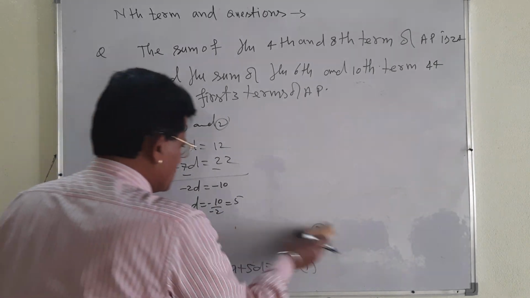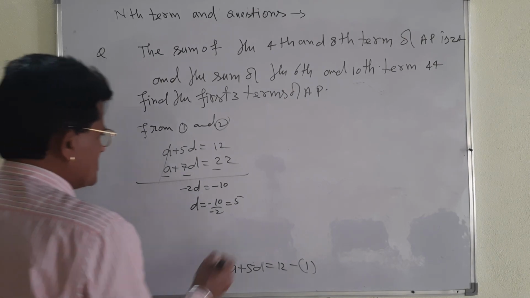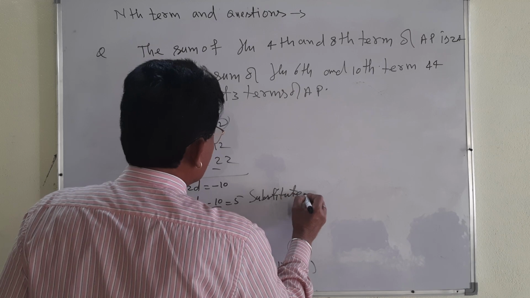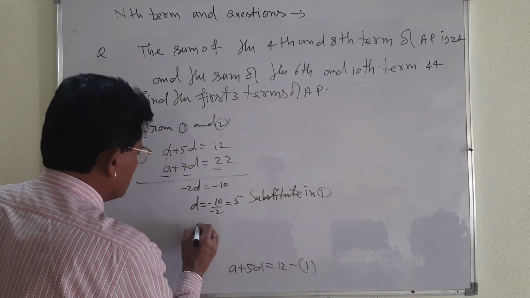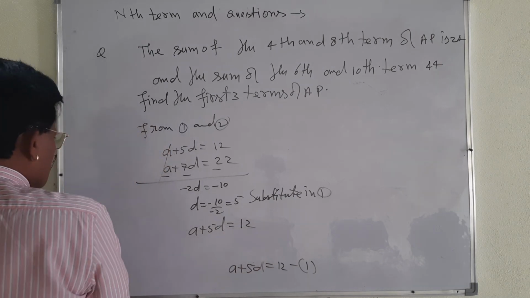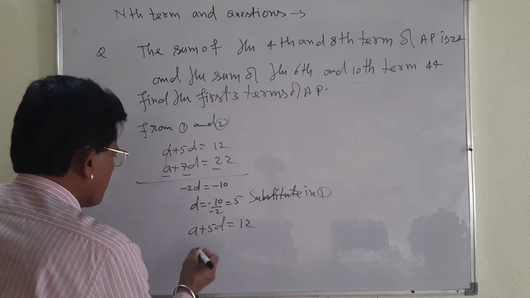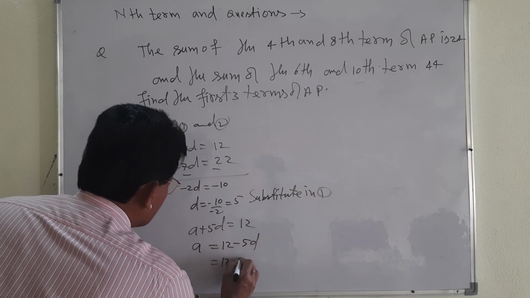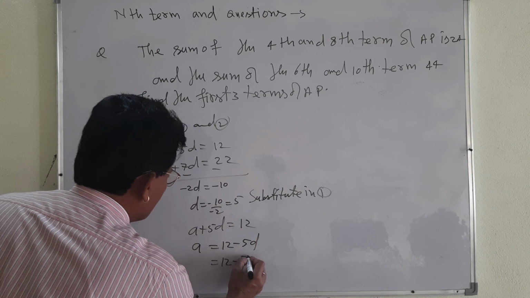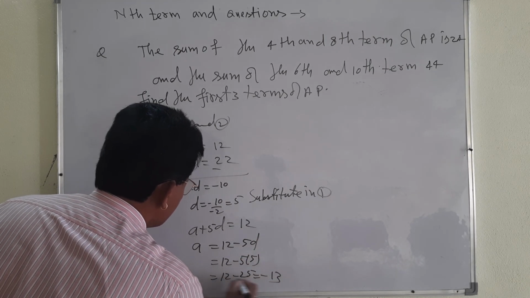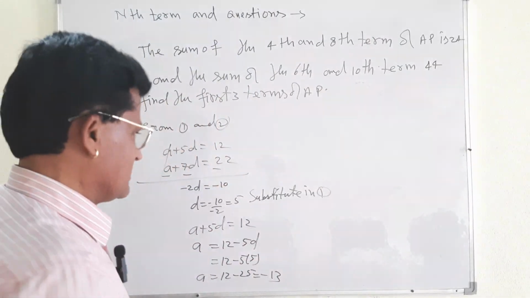And using first equation to get the value of a, substitute in 1. 1 is this one, a plus 5d is equal to 12. Substitute the value of d. a will be equal to 12 minus 5d. It will be 12 minus 5. In place of d you write 5. 12 minus 25, that is minus 13. Means a is equal to minus 13. We got the value of d and a. d is equal to 5.